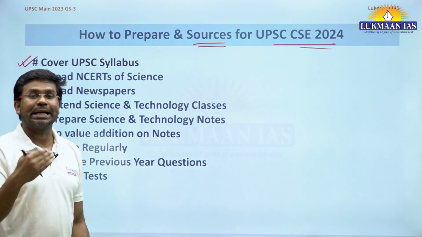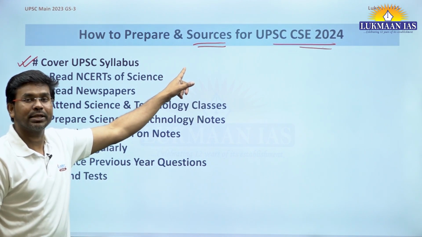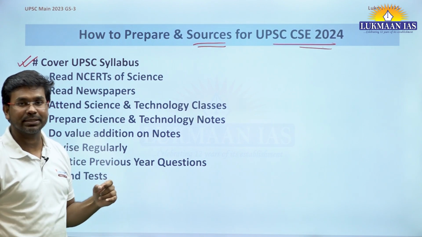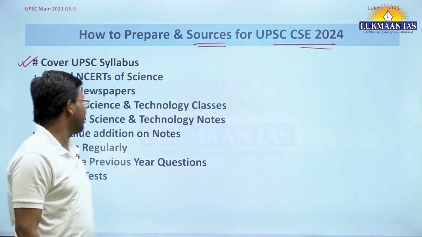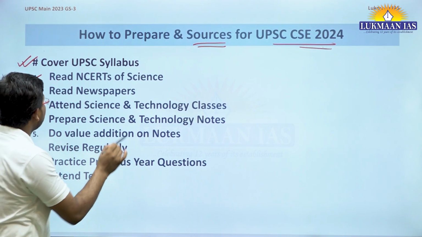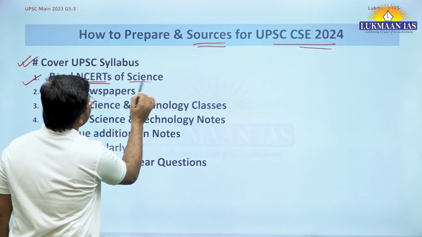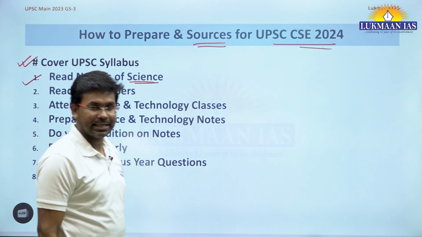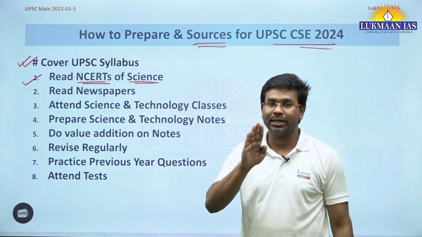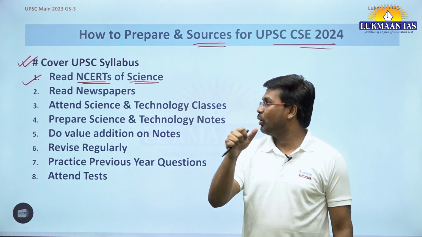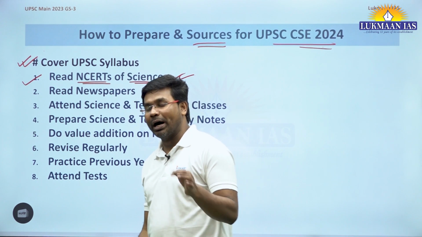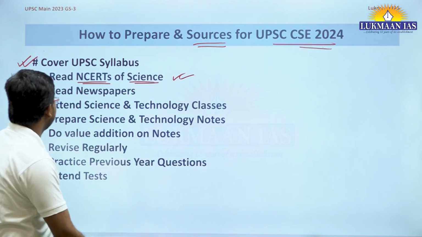And you need to cover the current affairs also regularly, because this topic Chandrayaan-3 is directly from current affairs, and many other topics that I have discussed initially are also related to current affairs. Okay, so to develop an understanding of science and technology, you need to first read the NCERTs related to basic sciences. NCERT of 9th standard, 10th, 11th and 12th standard. 4 NCERTs of the CBSE board you need to cover. That will help you to understand the concepts of science and technology in detail.